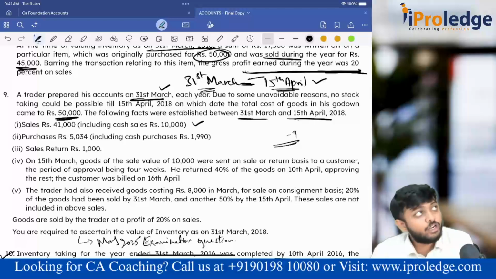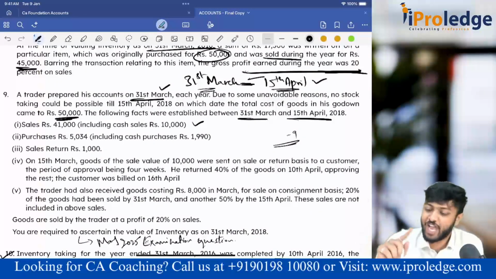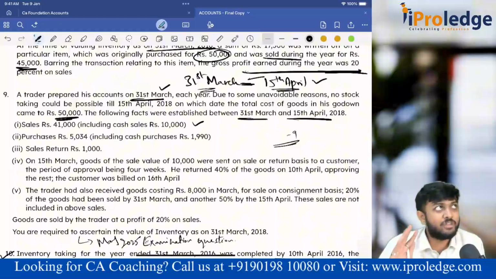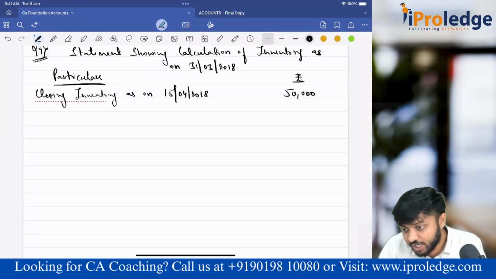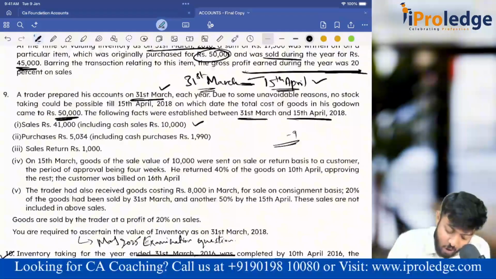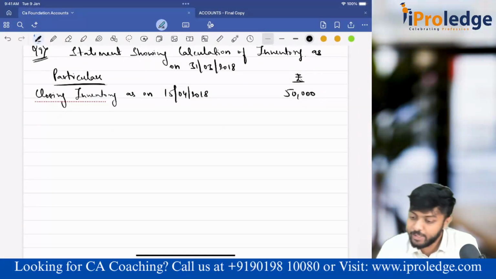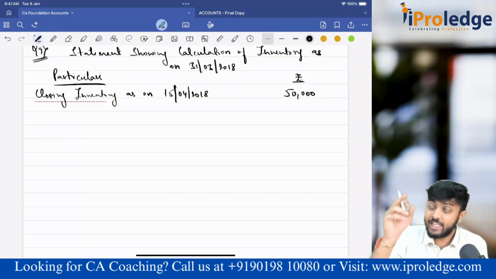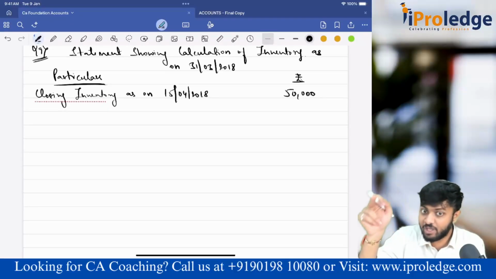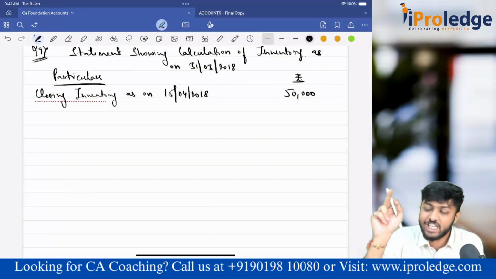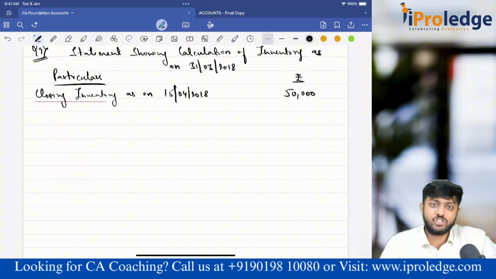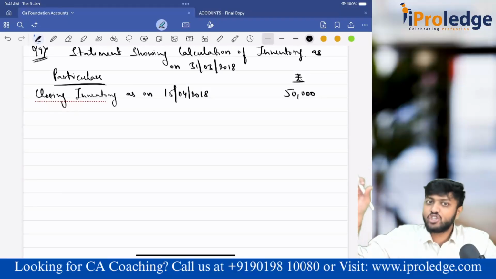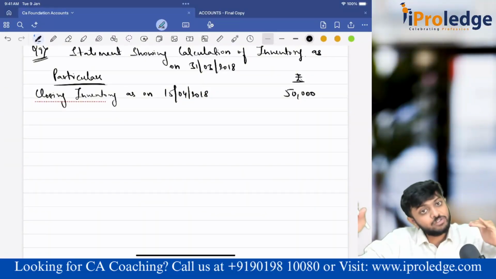How much sales? 41. This includes cash sales of 10. Guys, the bifurcation of cash and credit doesn't matter here. So total sales that I have made is 41. That means after 31st March, before 15th, sales of 41,000 I have made. That means goods have gone out. As on 31st March, these goods were there. In the calculation of 50,000 which I did on 15th April, these goods are not there, because they are gone. But these goods which were sold in the intervening period were there as on 31st March. So from the 15th stock taking, I have to add back the sales, because on 31st March they were there.